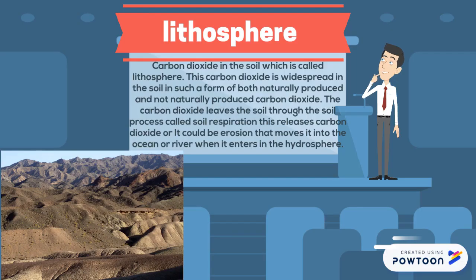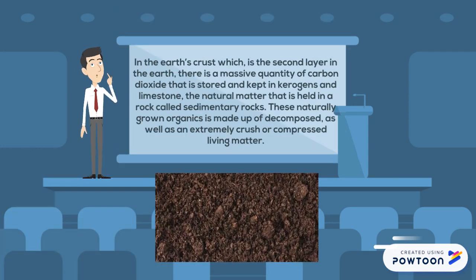Carbon dioxide in the soil, which is called the lithosphere. The carbon dioxide is widely spread in the soil in both naturally produced and not naturally produced forms. The carbon dioxide leaves the soil through a process called soil respiration, which releases carbon dioxide, or erosion can move it into the ocean or river when it enters the hydrosphere. In Earth's crust there is a massive quantity of carbon dioxide stored in caverns and limestone. The natural matter is held in rock called sedimentary rock, made up of decomposed and extremely compressed living matter.